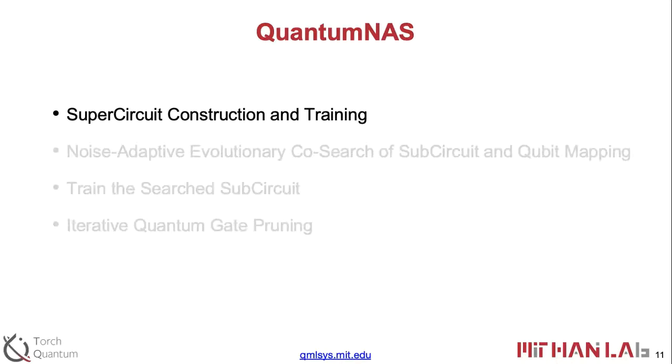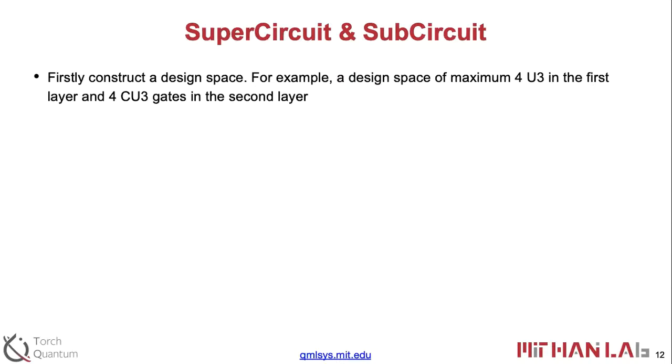Okay, so the first step is SuperCircuit construction and training. Firstly, as a predefined space, we have to have a design space, which means we need to constrain from the arbitrary large space to just several kinds of gates. For example, we need to predefine what kinds of gates we want to use, not any gate, but a limited number of gates. But that still constructs a pretty large space.